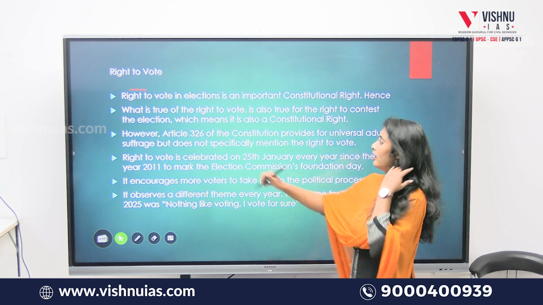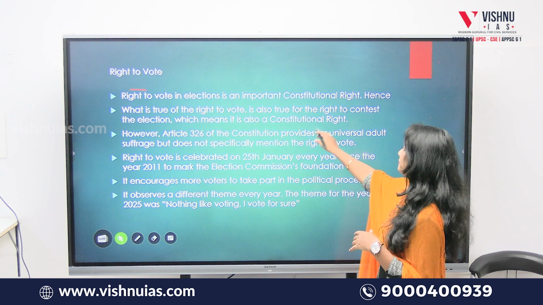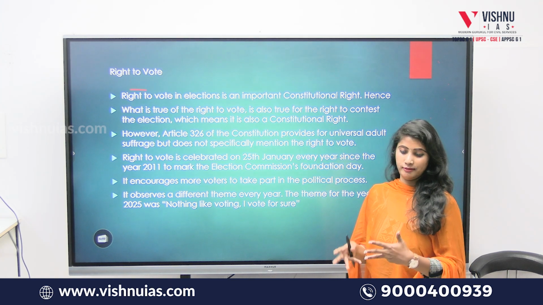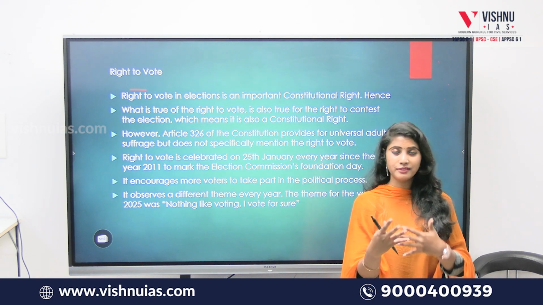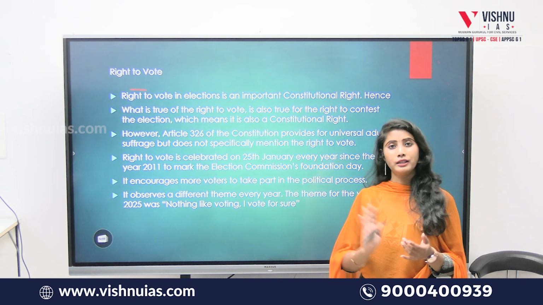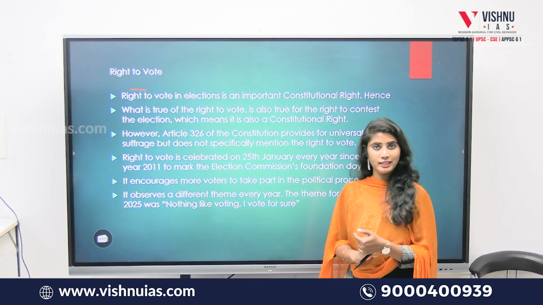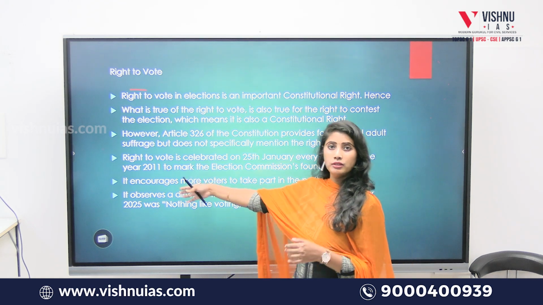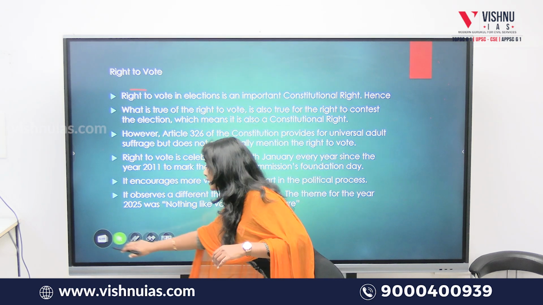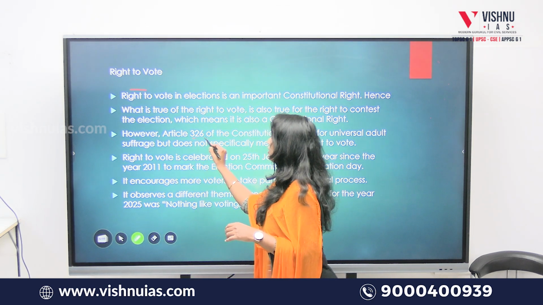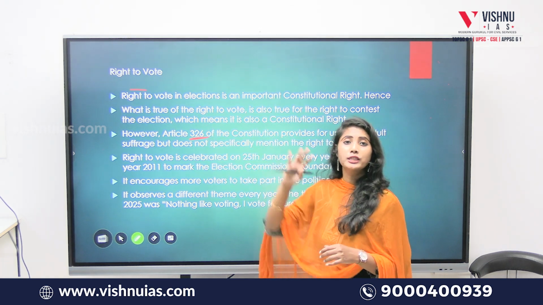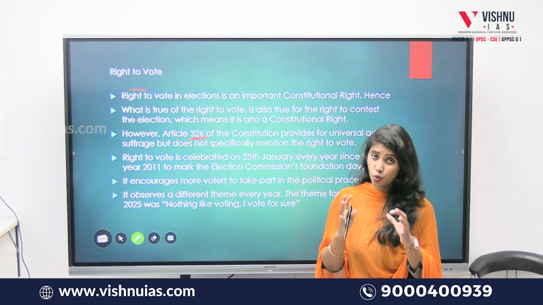What is true of the right to vote is also true for the right to be elected. A person has the right to vote as well as the right to be elected. I can vote, and I can also stand for any of those parties to be elected as a leader. Isn't that so? Yes. However, remember Article 326 of the Constitution, the article which deals with the election of a person on the basis of the right to vote.